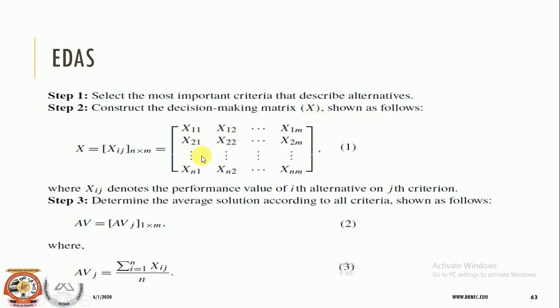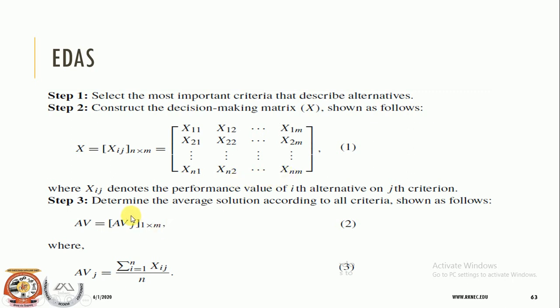We are very much familiar with this now, where each Xij denotes the intersection of the respective alternative and respective criterion. The value indicates that for this particular alternative, if you select this criterion, this is the respective value. Then we need to determine the average solution according to all criteria. It means that for each criterion, suppose this is criterion 1, we need to compute the average. Likewise, it goes with all the criteria that are available with us.